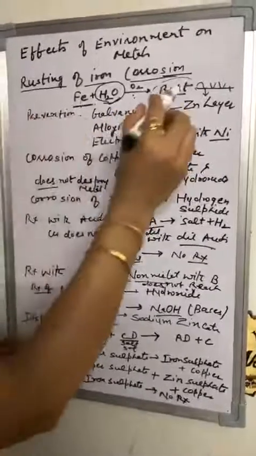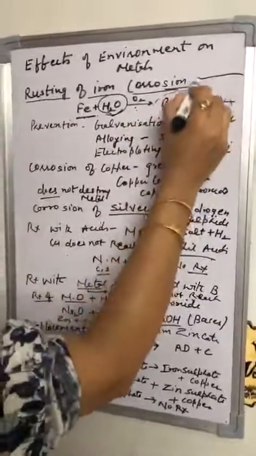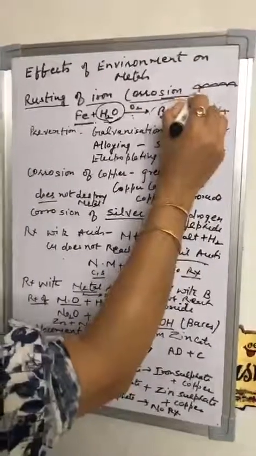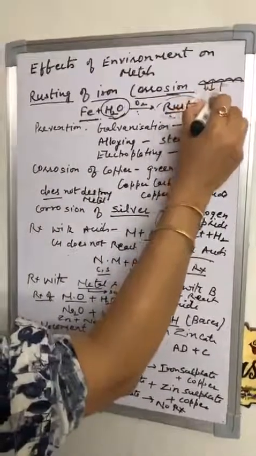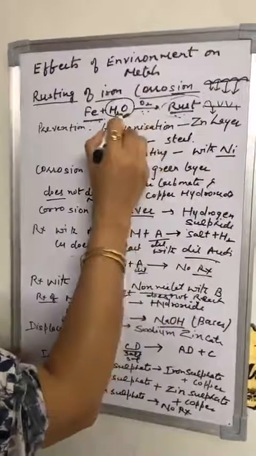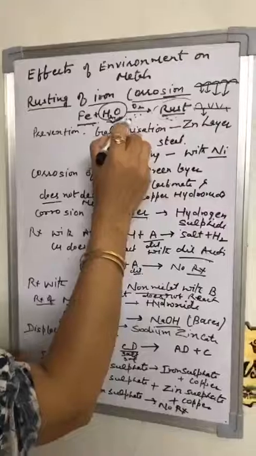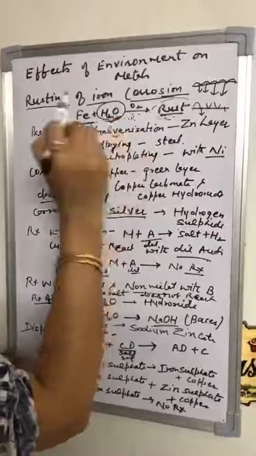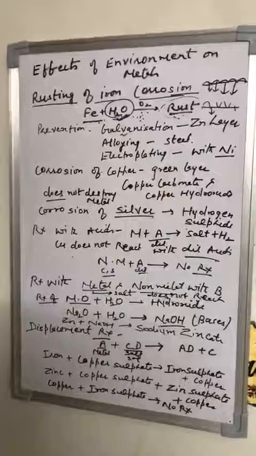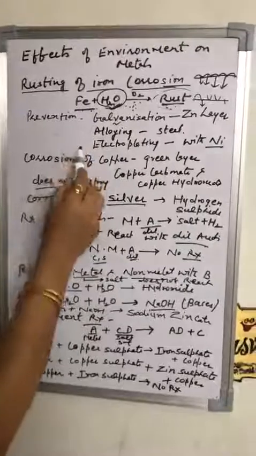The very important thing you should know is that when rust occurs on the first layer of iron, then it slowly goes down and slowly destroys the complete metal. And this occurs in the presence of oxygen and water. If other gases, acidic gases, carbon dioxide, etc. are present in the atmosphere, they increase the rate of rusting. Now, how can we prevent the rusting?